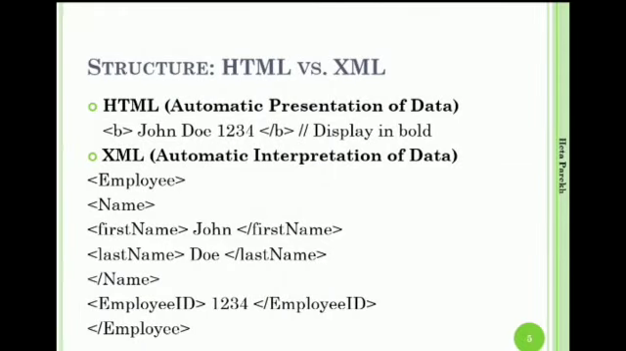If we see the structure of XML versus HTML, HTML is more of automatic presentation of data. So now here is what I was saying. If you have a B tag, we know that it will display it in bold. Whereas if you see an XML file, we have an employee tag. Inside that we have a name tag. Then we have first name, last name. So when we read the tags of XML, it is automatic interpretation of data.